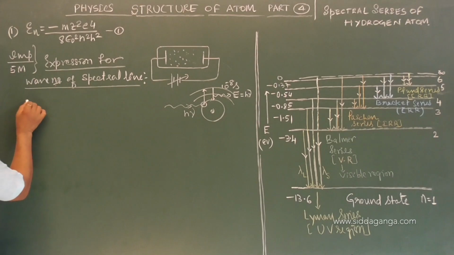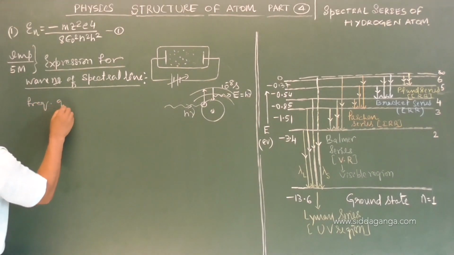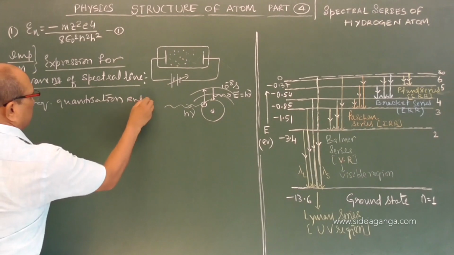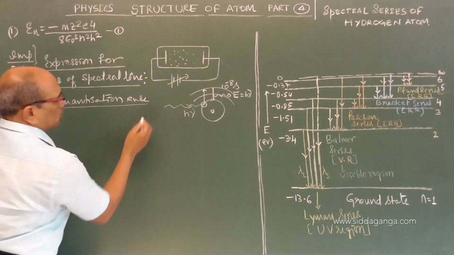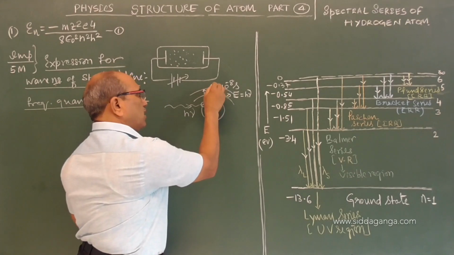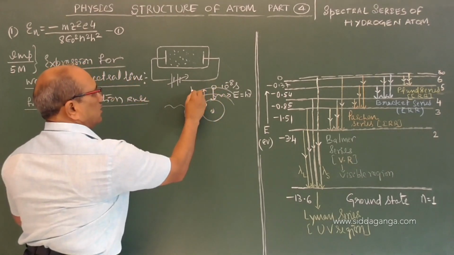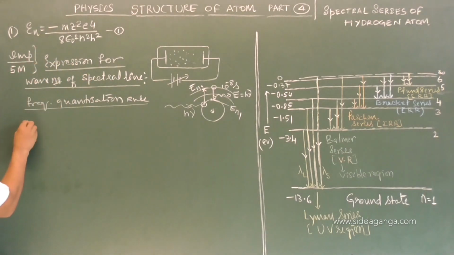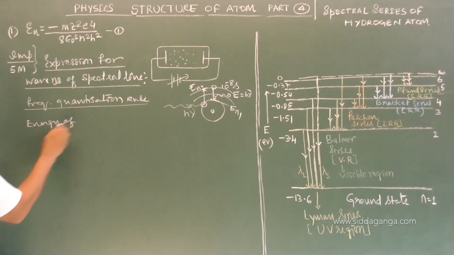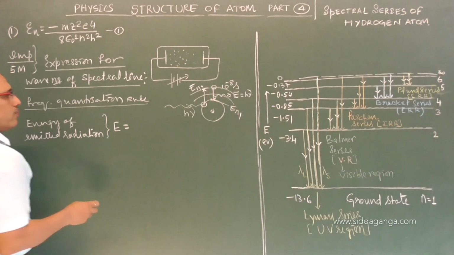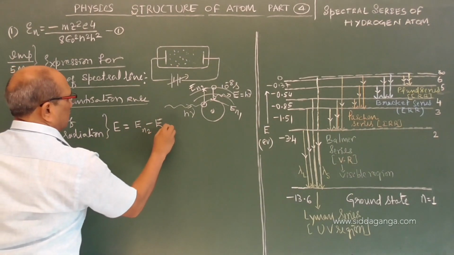From the frequency condition, the frequency quantization rule of Bohr's atom model, what we come to know is that the energy of the radiation emitted when the electron returns from a higher orbit to a lower orbit, if this energy is En2 and this is En1, the energy of emitted radiation E is equal to En2 minus En1,